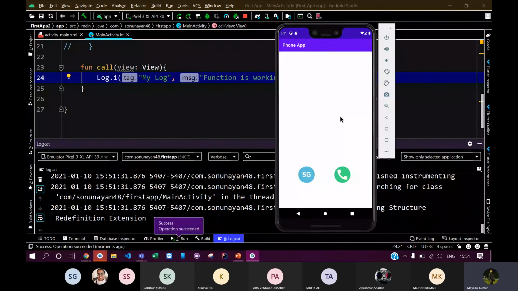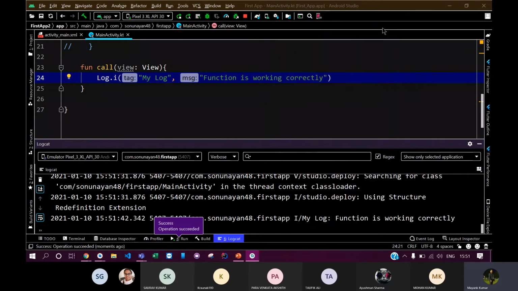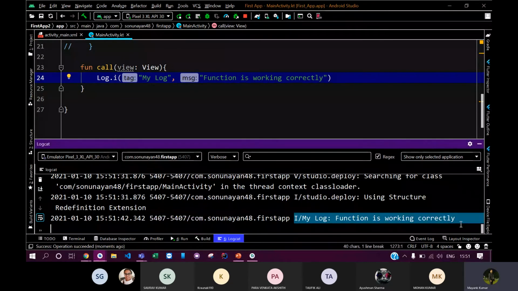Now my app is ready. Let me see if my function is working or not. Let me tap on the call icon. You can see that a log got registered here. Can you see it? Is it the same log that I have written here? You can see that a log is being registered here.